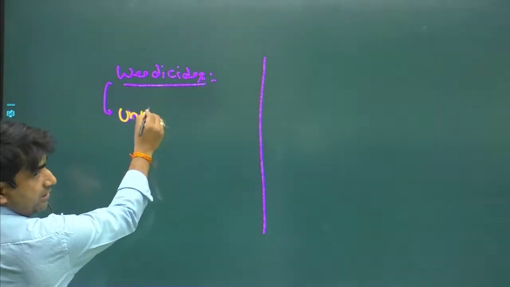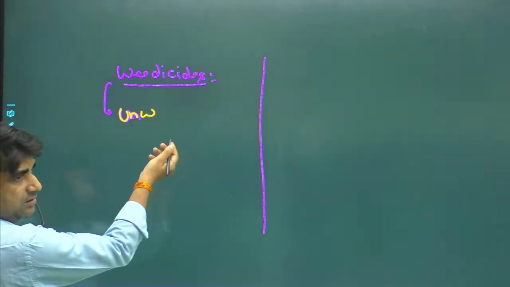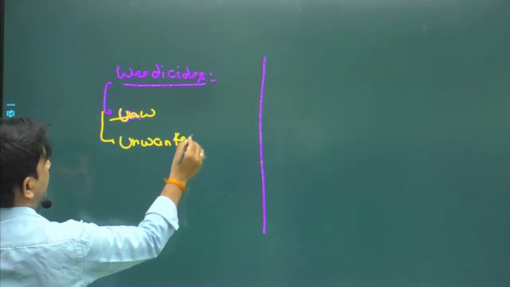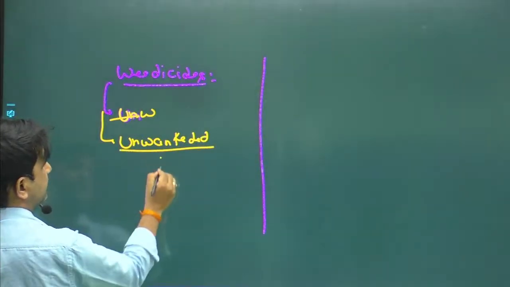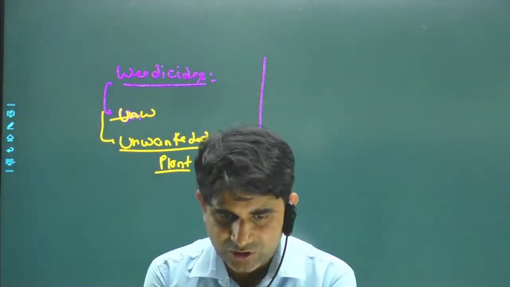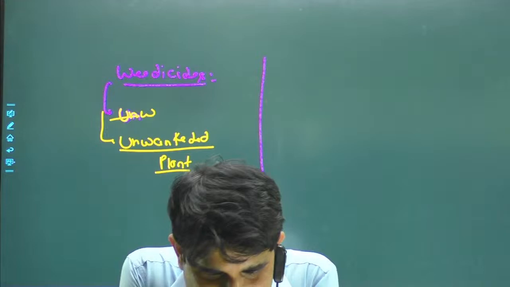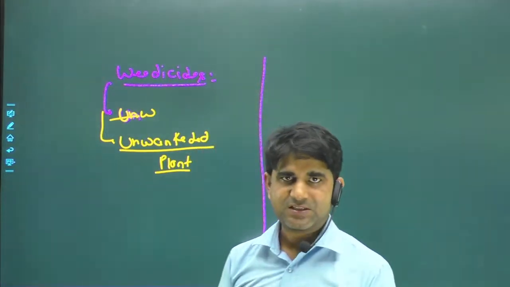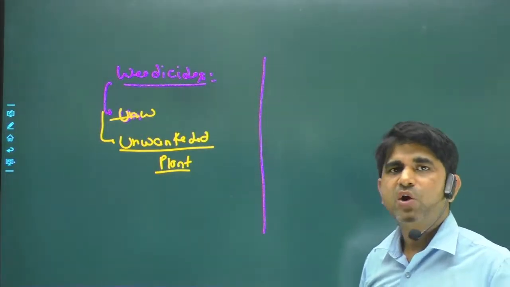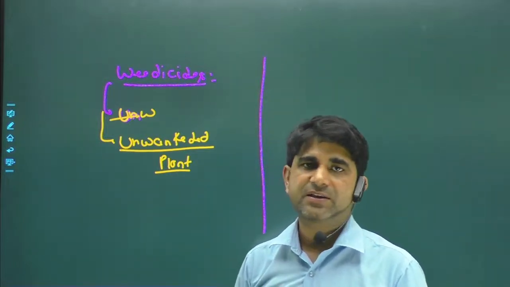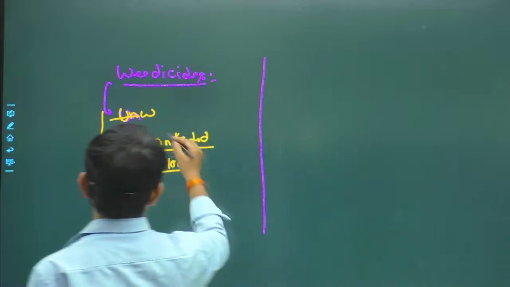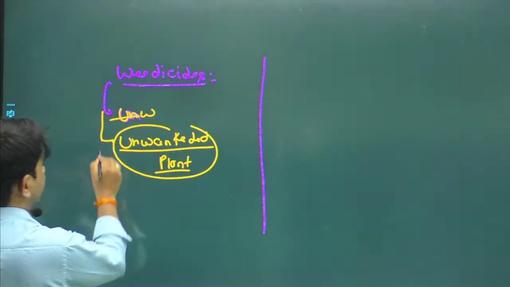If a color was not visible, please tell me. Now it's visible. Weeds are those unwanted plants which grow by themselves in the fields. They grow by themselves.